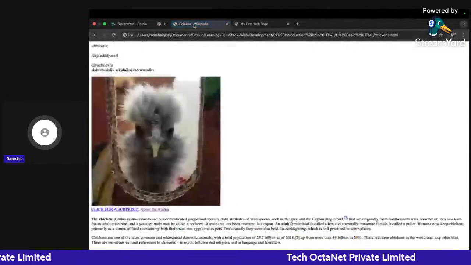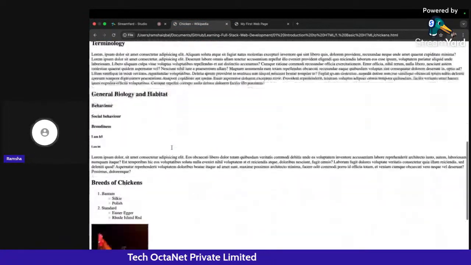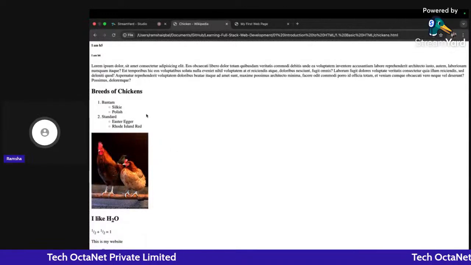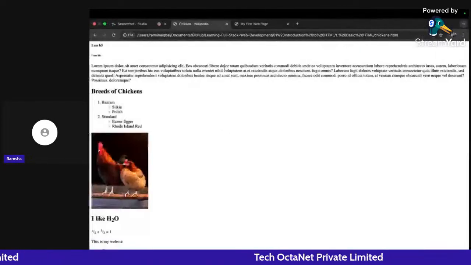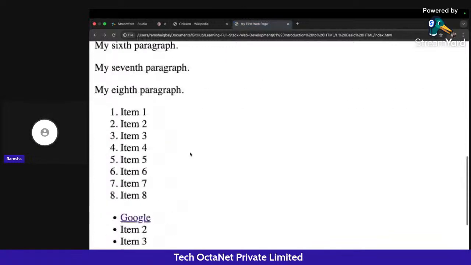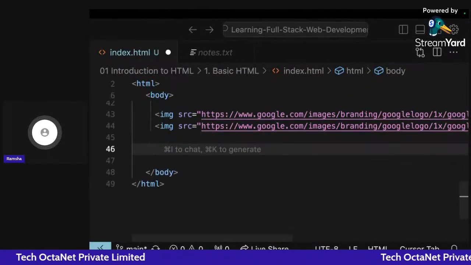So in this particular web page, we have studied how we can add an image and all the different behaviors here, right? Now, one more important thing is we can add nested lists here.